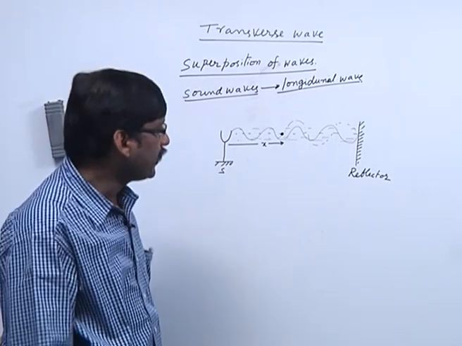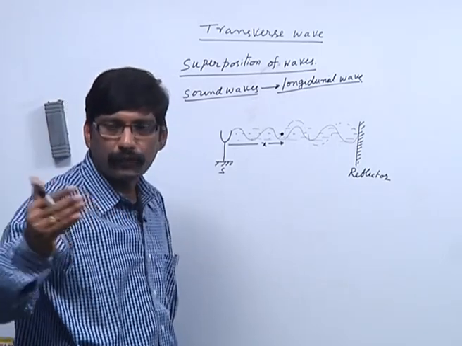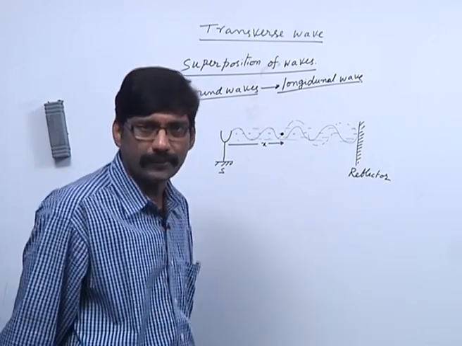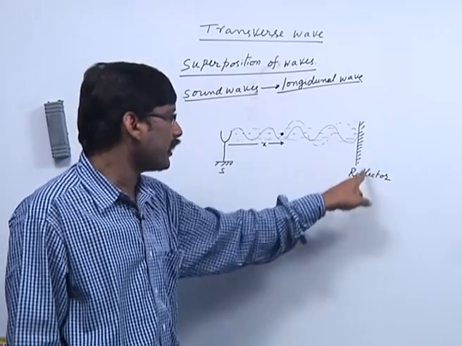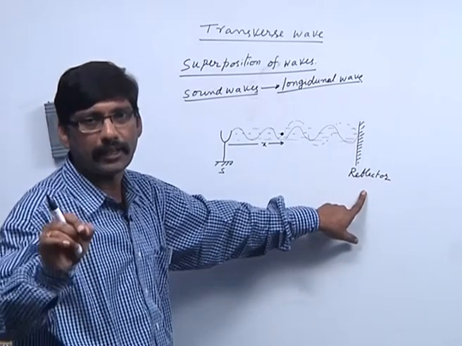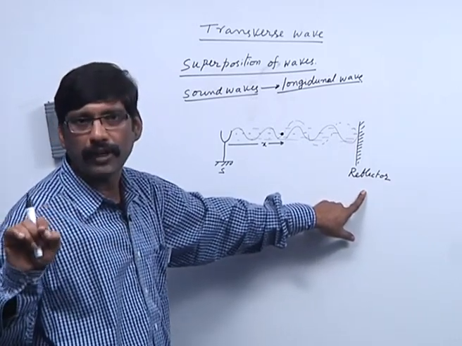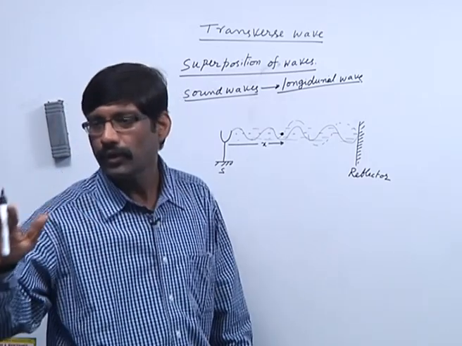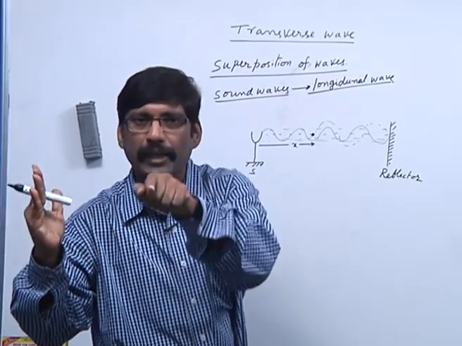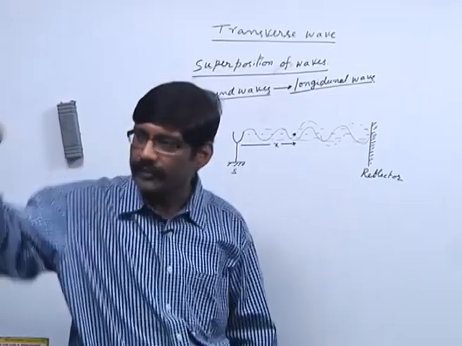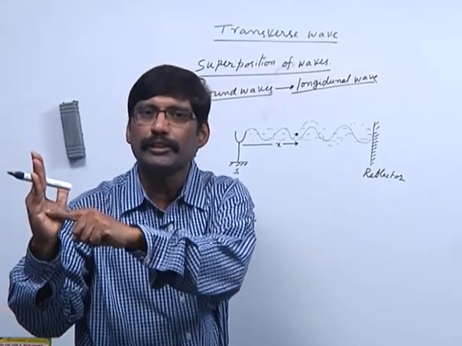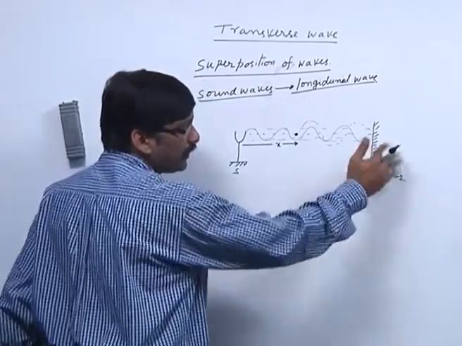One more thing you have to remember here is, whenever a wave is reflected by a denser medium or a rigid support, the phase change is 180 degrees or pi radians. Whenever a wave is reflected by a rarer medium or a free end, there is no change in phase. Once again, I repeat, this is a very important factor. It depends on the condition.